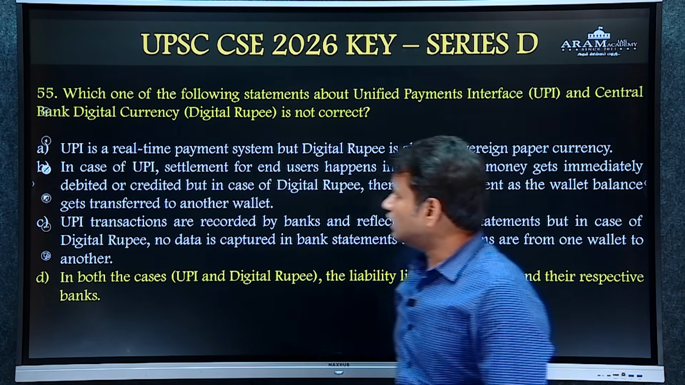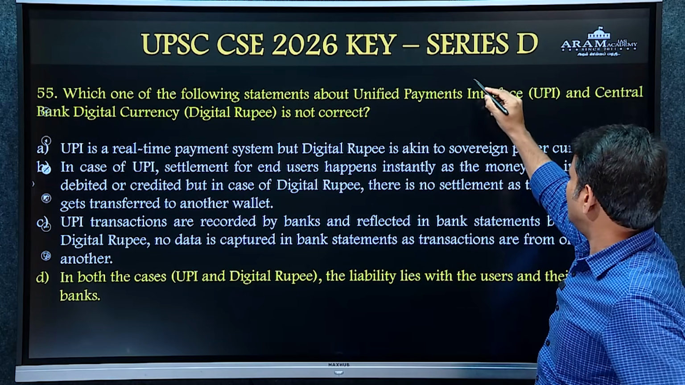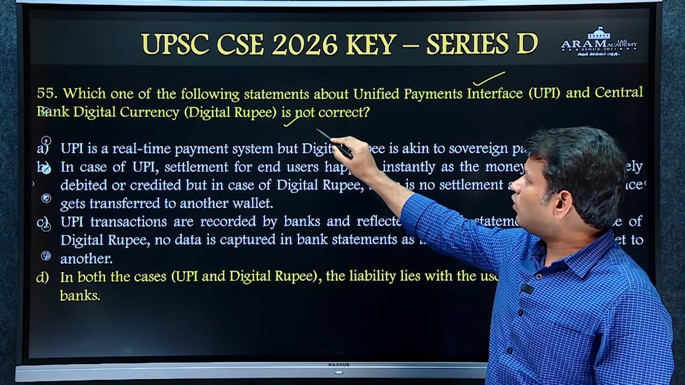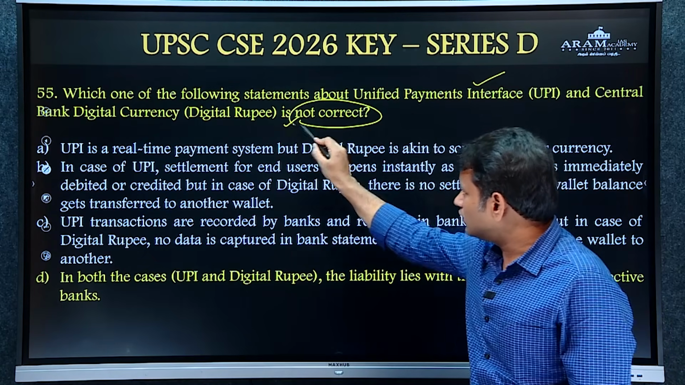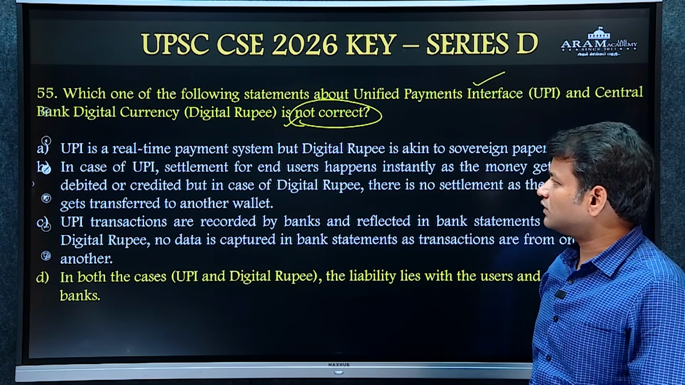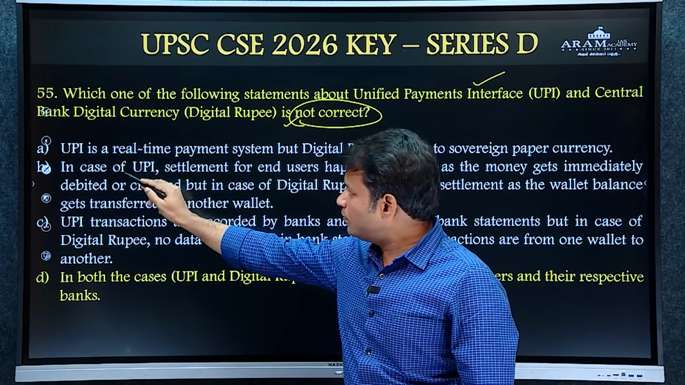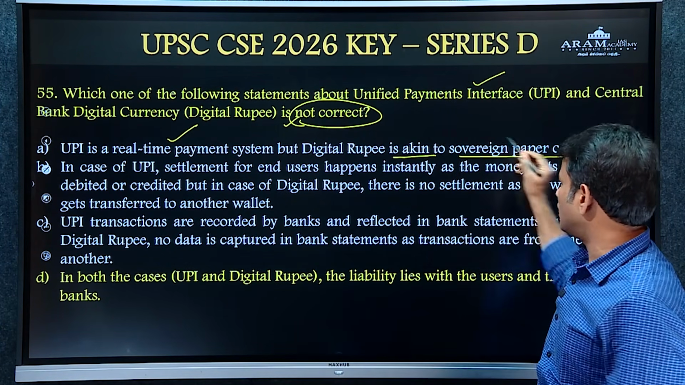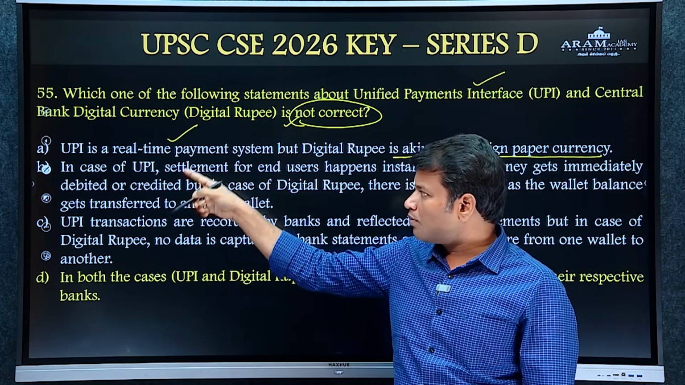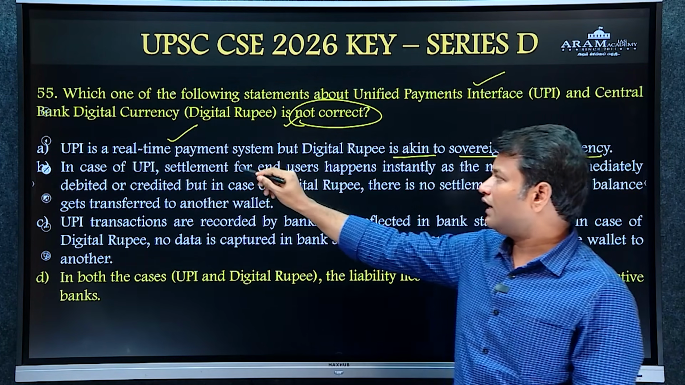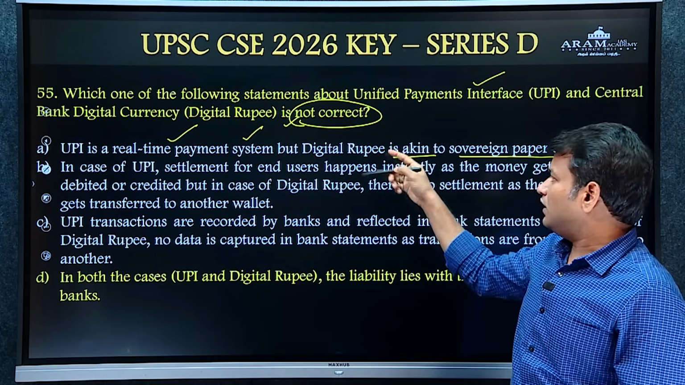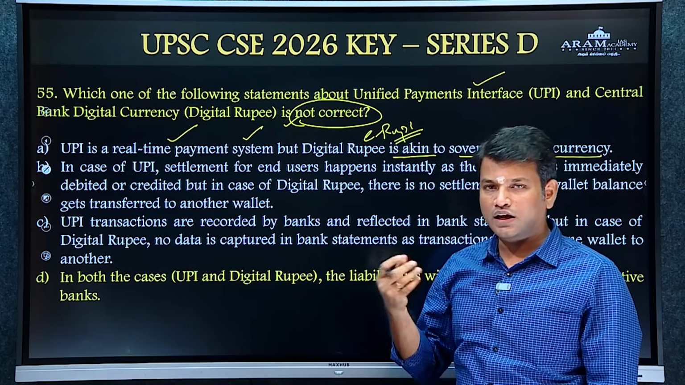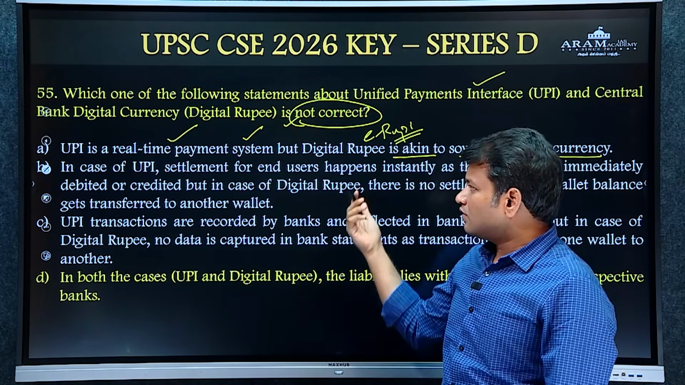And the 55th question is about Unified Payment Interface and CBDC, Central Bank Digital Currency. Which one of the following statements is not correct? The question is about the incorrect statement. The first statement says UPI is a real-time payment system, but the digital rupee is akin to sovereign paper currency. UPI gives an option for transferring money in real time. That is right. The digital rupee or e-rupee is just an e-version of normal currency, which we keep in our wallets or purse. So the first statement is right.